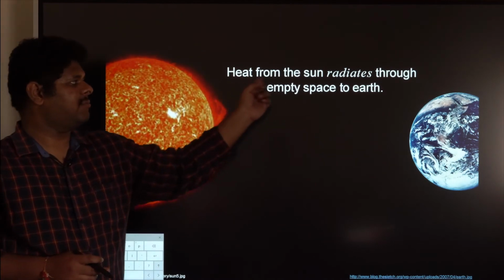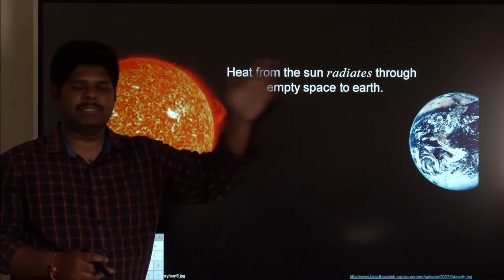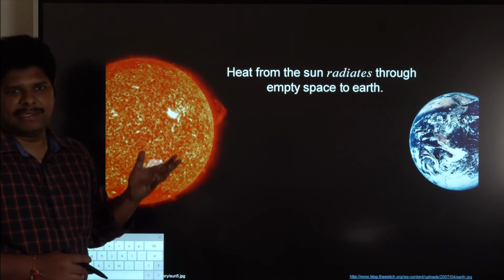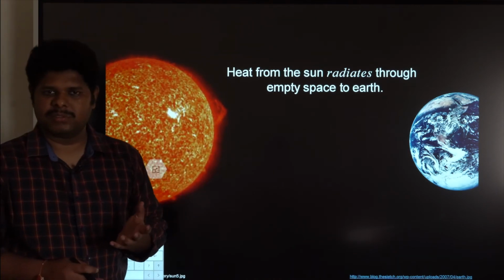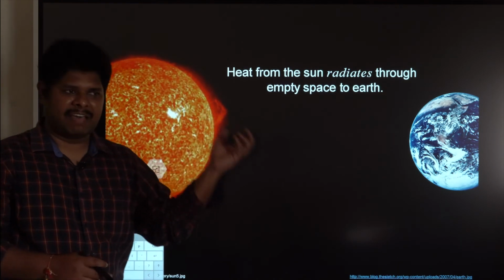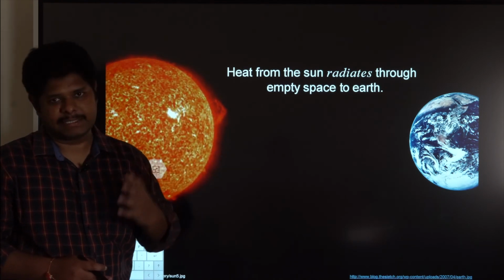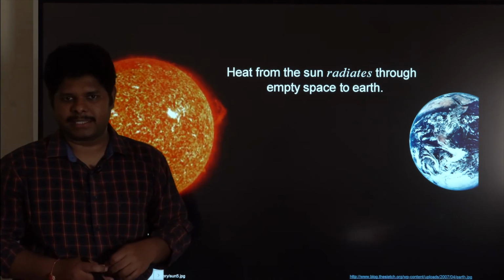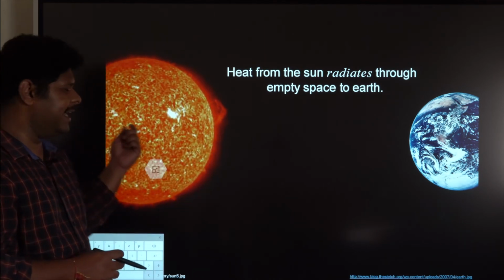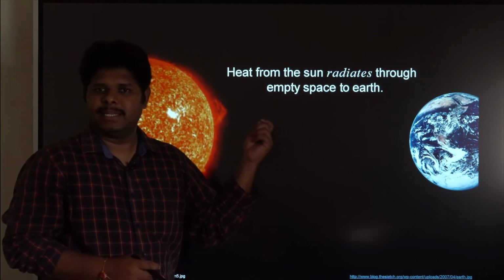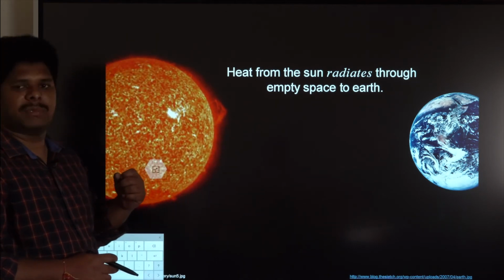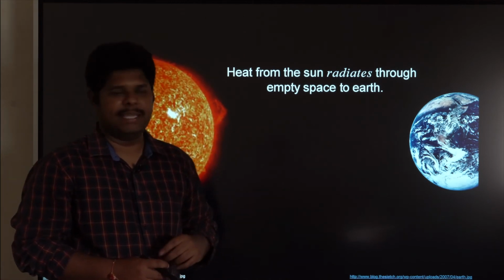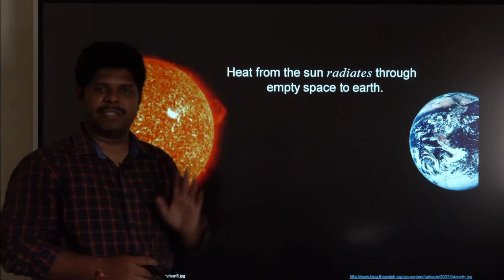So heat from the sun radiates through empty space to earth. These waves travel with the speed of light. In this mode of heat transfer, it doesn't require any medium.